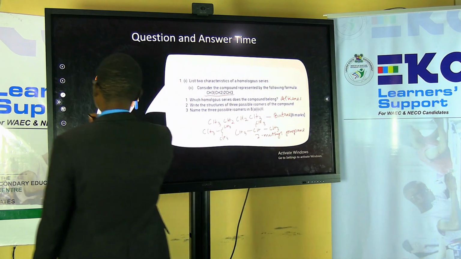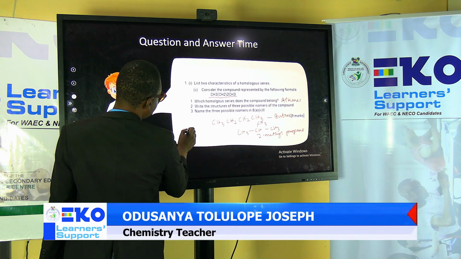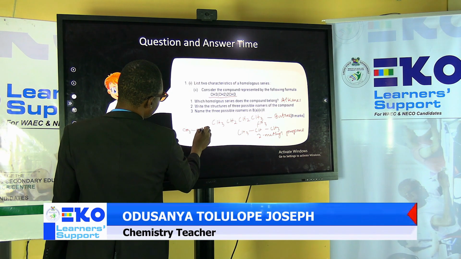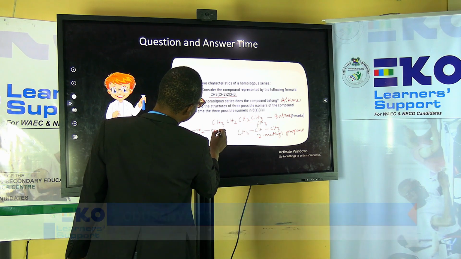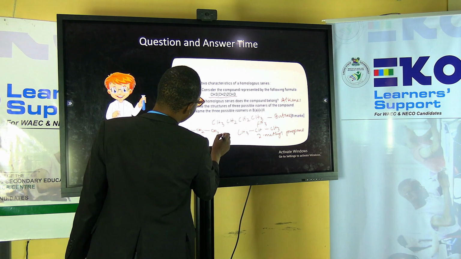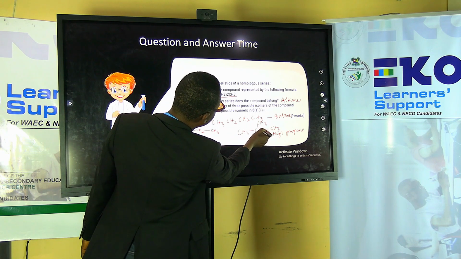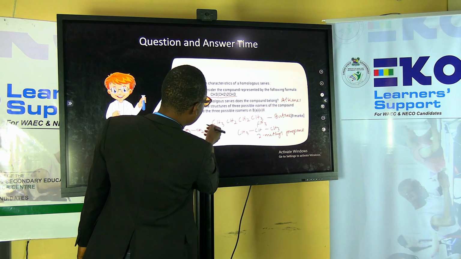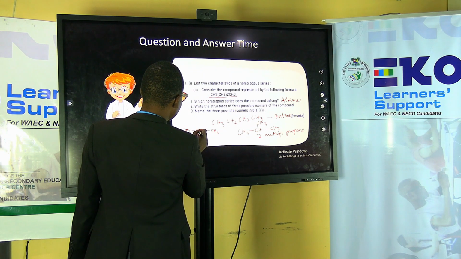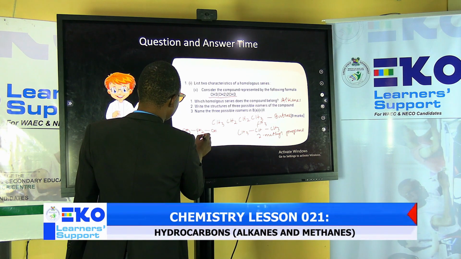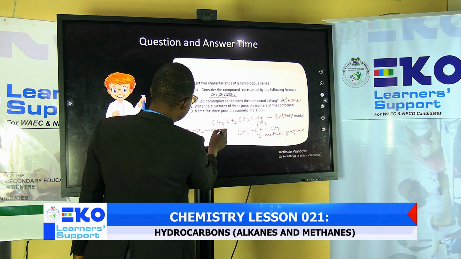Oh, we can change the position. Let me pick my eraser. So I can have CH3, CH2, CH, then CH3. Then if I have the normal this, then the second one, how many? 3. So it remains 1. If you put 1 here, let me see, CH3, it still gives me the name I've mentioned.